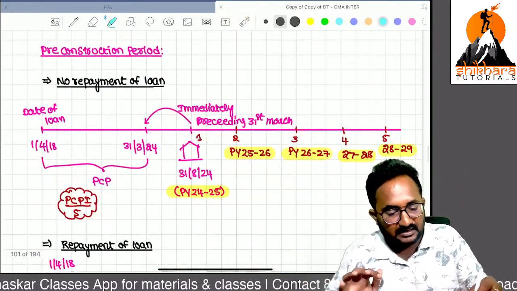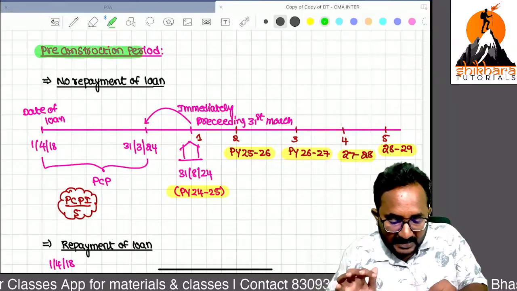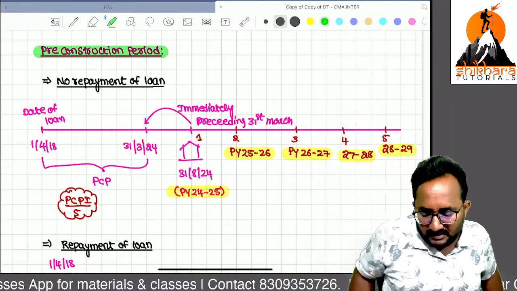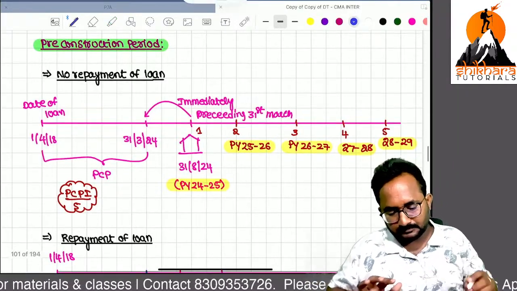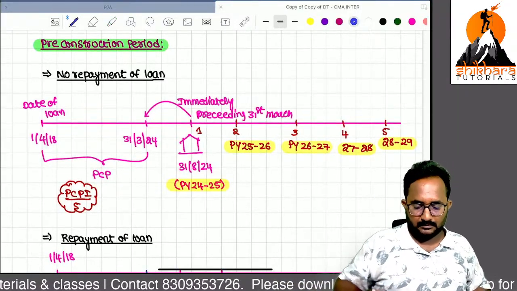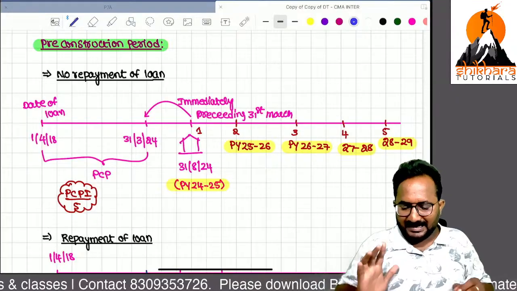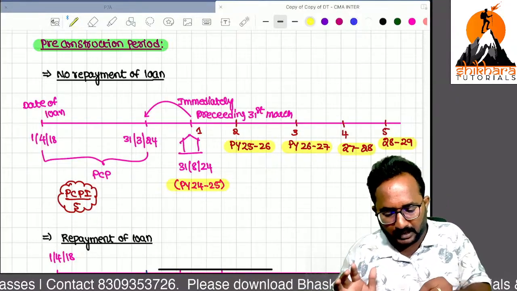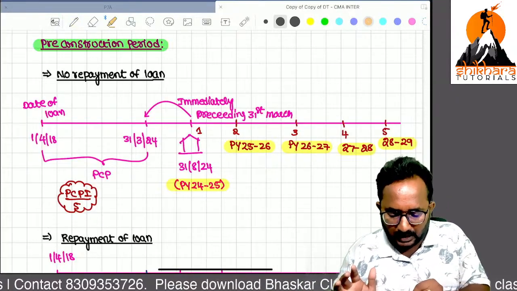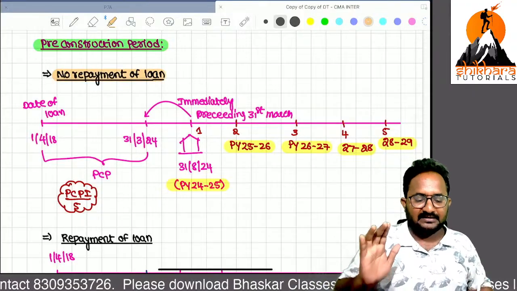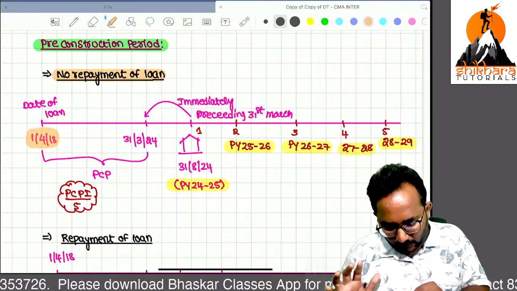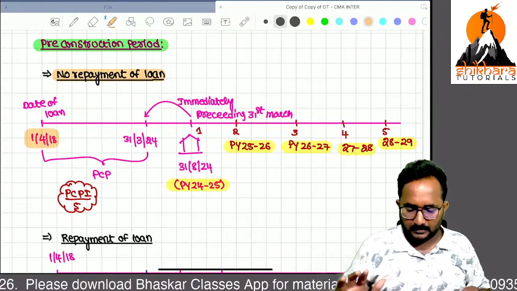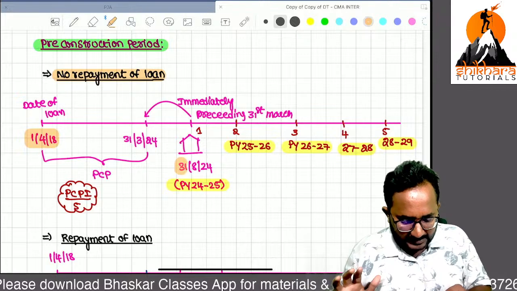Now I will define the pre-construction period. Remember, there is no repayment of loan. We have not repaid that loan at all. Now what is that pre-construction period? I will tell you. Loan taken on 1/4/2018. Construction completed on this date.